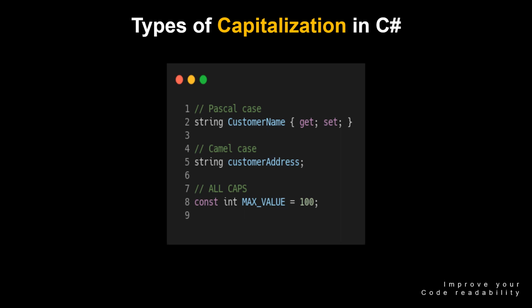For example, customerAddress. ALLCAPS. This is a naming convention where all letters in the word are capitalized. This is typically used for constants or other values that should not be changed during the execution of a program. For example, MAX_VALUE.